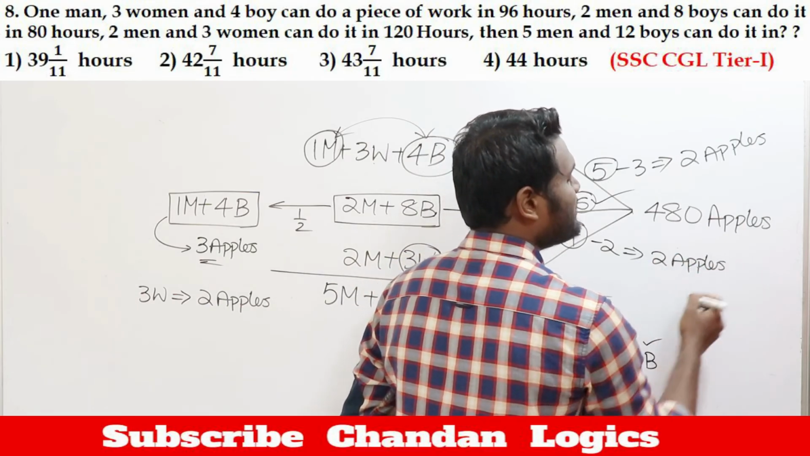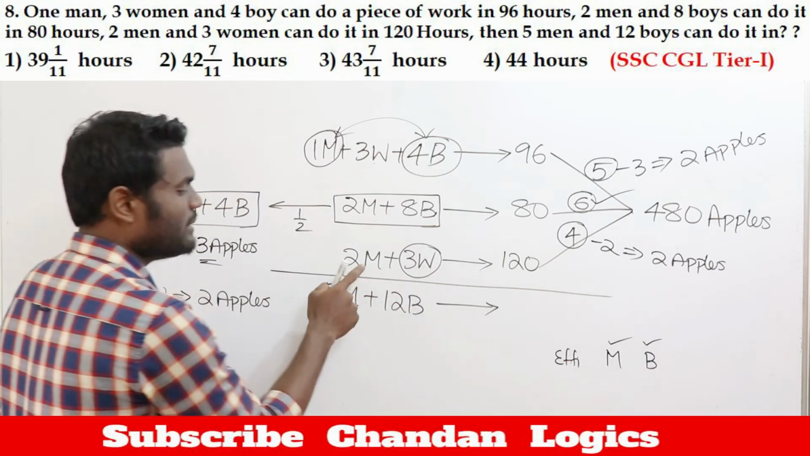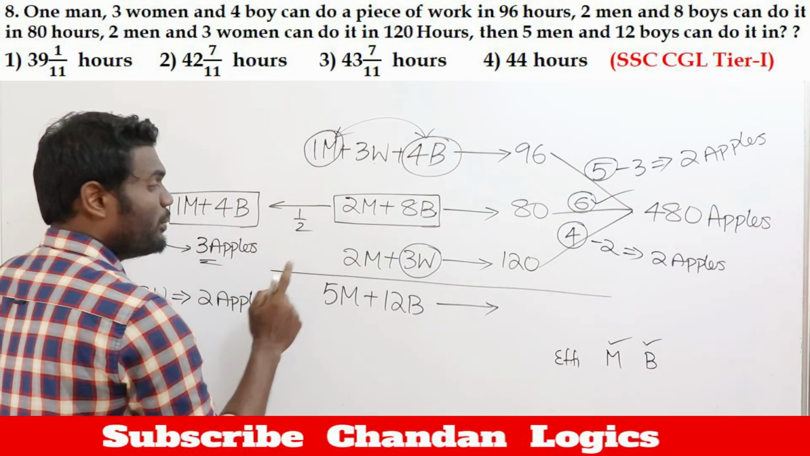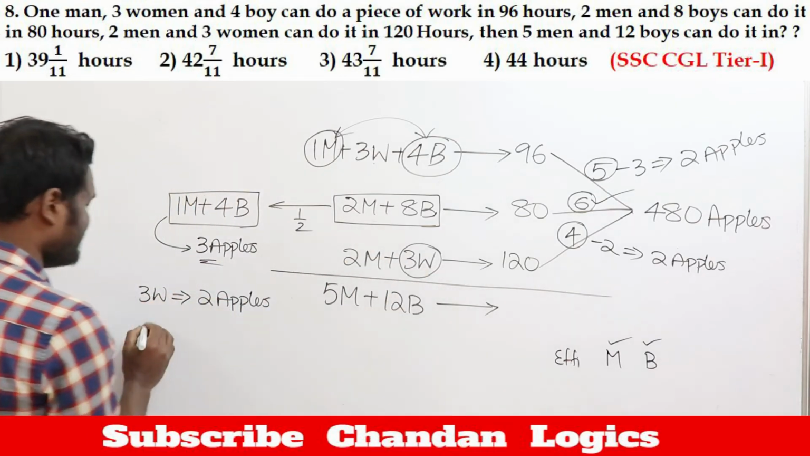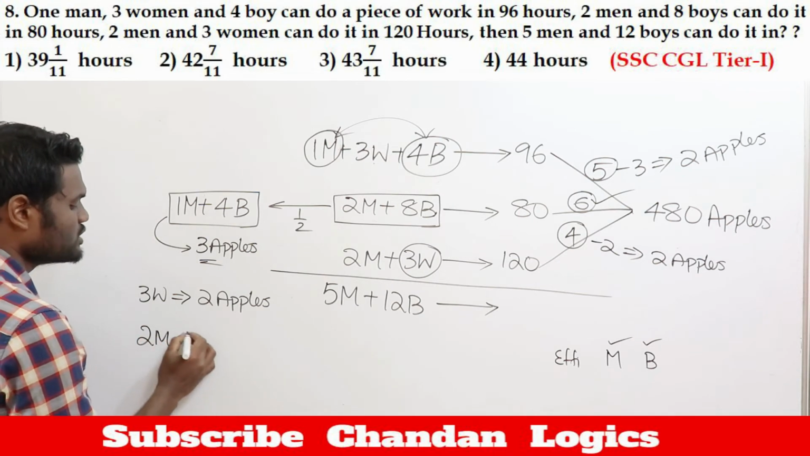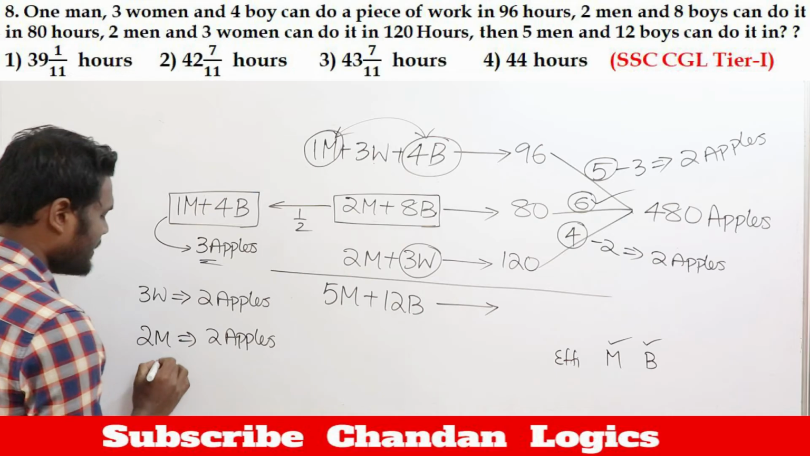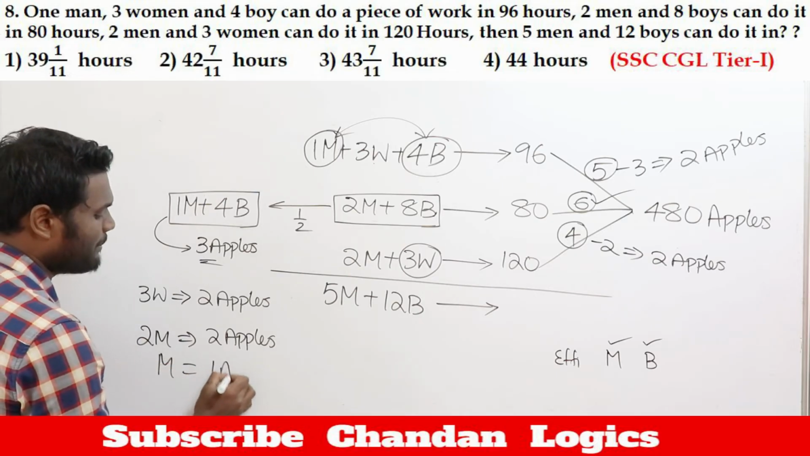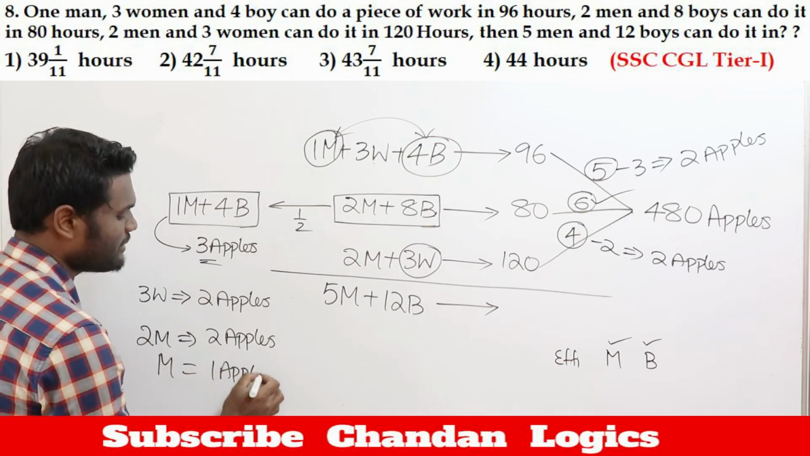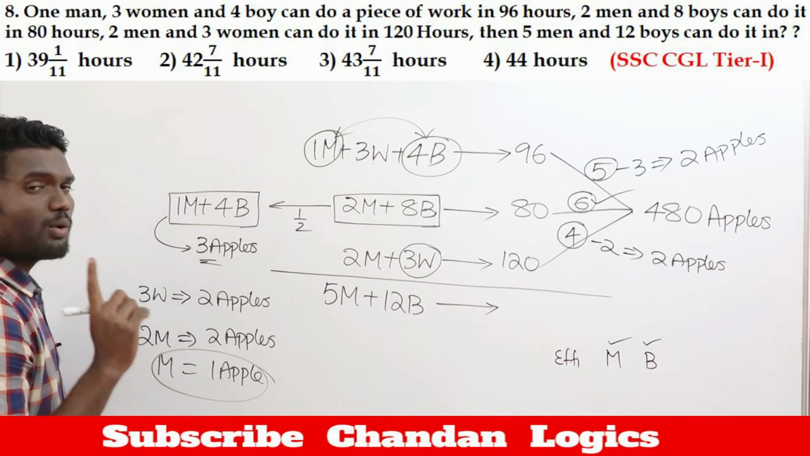Now these 2 apples will be consumed by whom? These 2 apples will be consumed by the remaining 2 men, which means 2 men can consume 2 apples. If 2 men can consume 2 apples, 1 man will consume 1 apple, which means men efficiency is nothing but 1 apple.